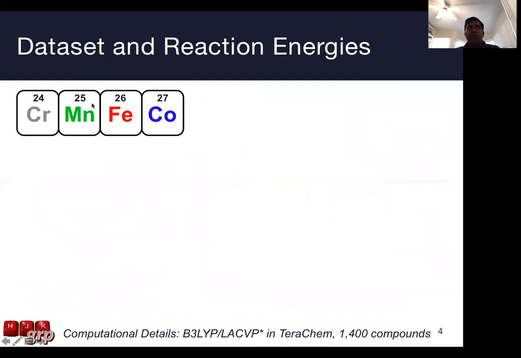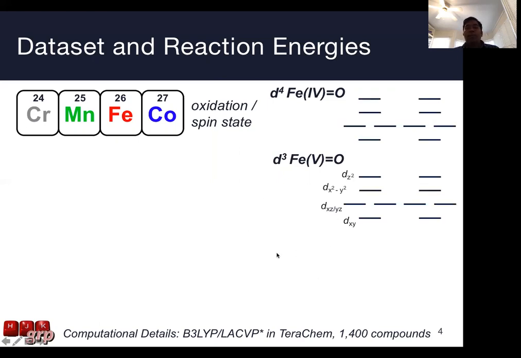We do this with the mid-row transition metals that I mentioned, and we consider multiple spin and oxidation states. Just to give a quick foray into why we are considering that, I'll take a look at iron 4 and iron 5 oxo intermediates, which have d4 and d3 electron configurations respectively. If we look at the qualitative d orbital energy diagrams, we can look at the respective d filling of the oxo intermediates. With the 4 electrons and the 3 d electrons, we get different d fillings based on spin state.